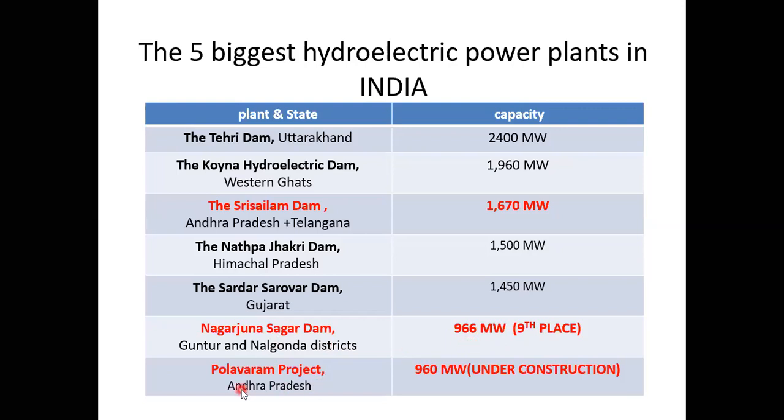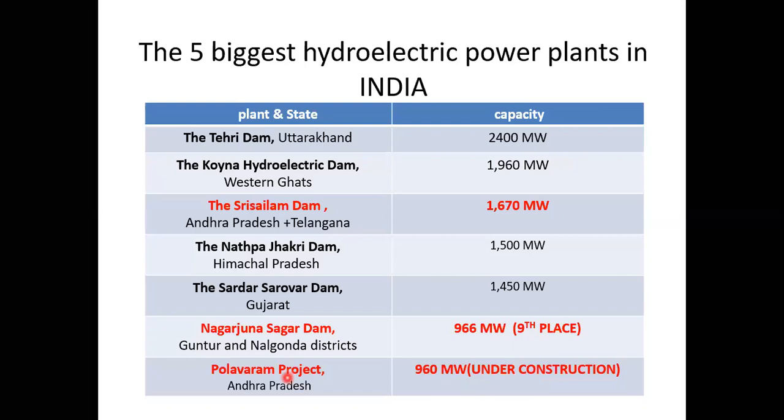And the last one is the Polavaram project. We are very much familiar with the Polavaram project. It is located in Andhra Pradesh, and the power from the Polavaram project is 960 megawatts, but it is under construction. So we don't know exactly how much time it will take for the completion of the Polavaram project. Not only from the power point of view, it has a lot of advantages in terms of water.